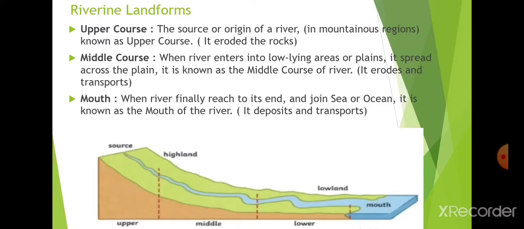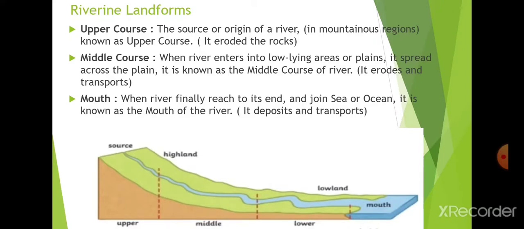Now the next is the middle course. When the river leaves its upper course, or the origin source, it enters the low lying areas or the plains. In the picture you can see the middle course there, from the highland to the plain areas. This particular area is considered the middle course of the river. There the river does two types of work. First it erodes, and second it transports, and sometimes deposition also.